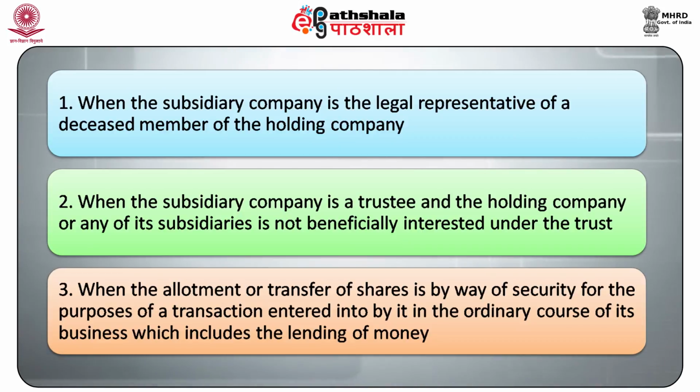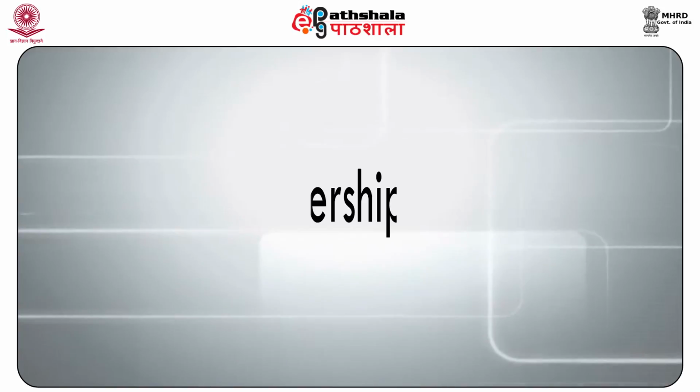Second, when the subsidiary company is a trustee and the holding company or any of its subsidiaries is not beneficially interested under the trust. Third, when the allotment or transfer of shares is by way of security for the purposes of a transaction entered into by it in the ordinary course of its business, which includes the lending of money.